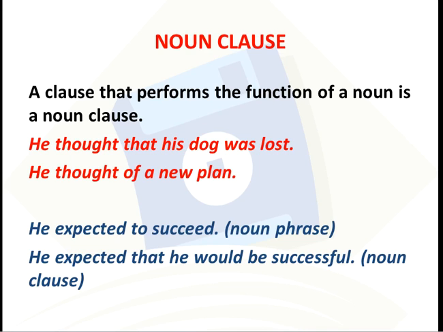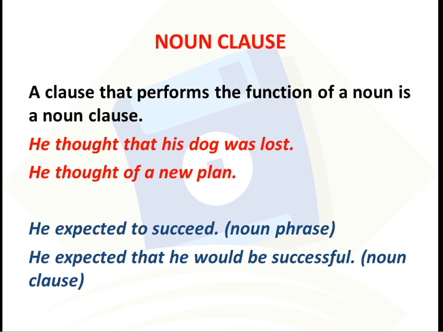The first one is noun clause. A clause that performs the function of a noun is a noun clause. For example, he thought that his dog was lost. The group of words that his dog was lost is a clause since it has a subject, his dog, a finite verb, was.